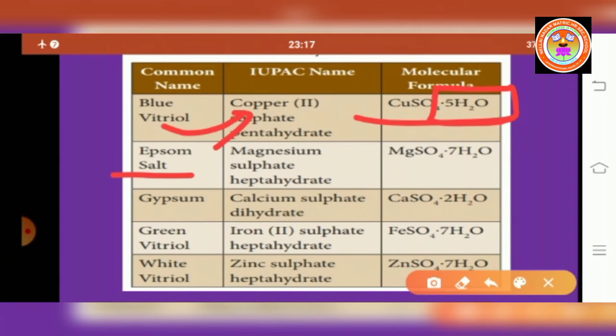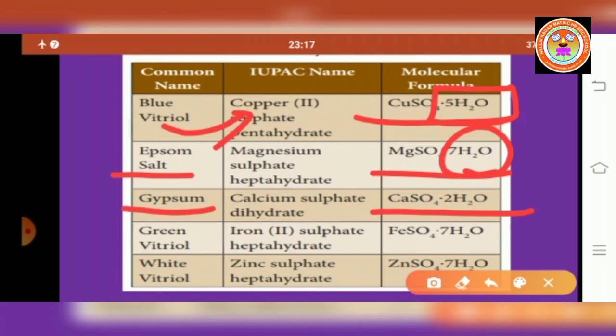Next one is Epsom salt, that is magnesium sulfate heptahydrate. Molecular formula MgSO4·7H2O. Here 7 is the water of crystallization. Next one is gypsum, calcium sulfate dihydrate. Molecular formula CaSO4·2H2O. So here 2 is the water of crystallization.